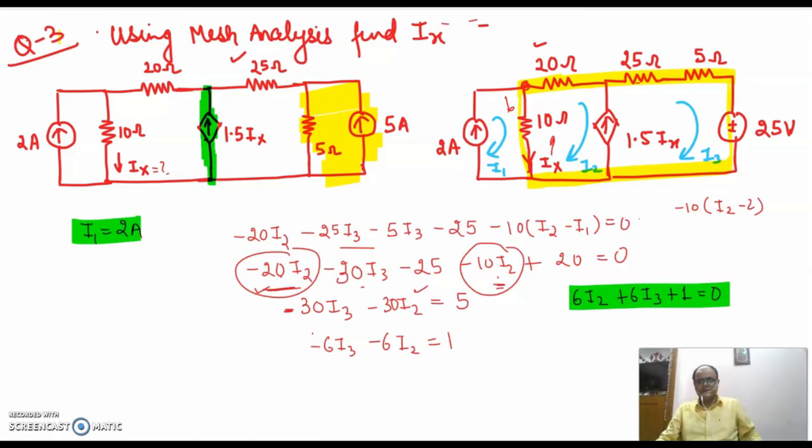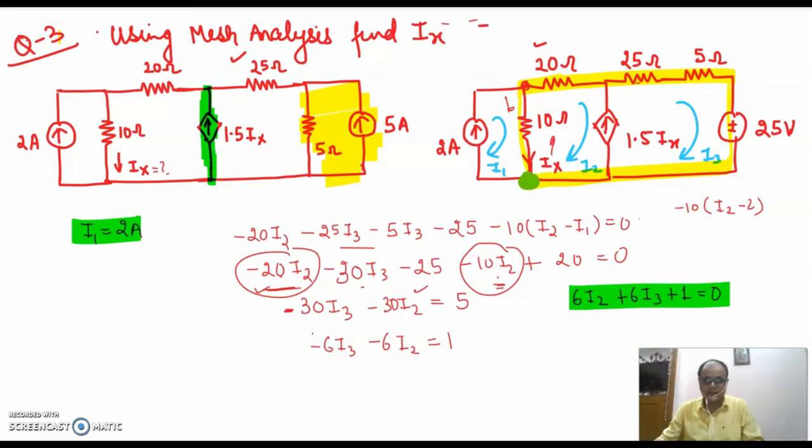Again, I have 3 unknowns. I have got only 2 equations. I need one more equation. So for that equation, I need to apply KCL. Sometimes I'll be getting the value on applying KCL only at one point. Sometimes I need to apply KCL at many points. Now see here what happens. See, I have to find Ix. So let's apply KCL first at this point.